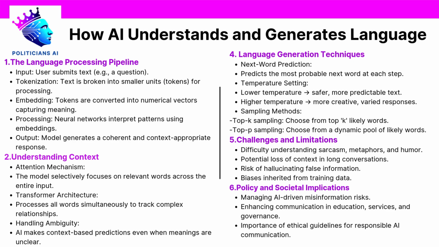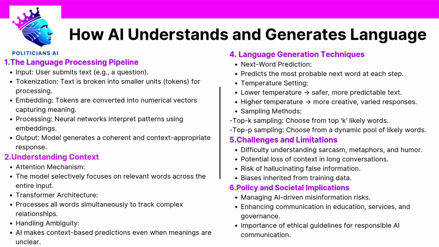Temperature settings. AI systems can adjust the creativity of their outputs using something called temperature control. A low temperature setting means the AI sticks closely to the most probable, safest outputs. Responses become more factual, formal, and conservative. A high temperature setting introduces more randomness, allowing for creative, diverse, or surprising outputs. This can be useful in brainstorming but risky in official communication.